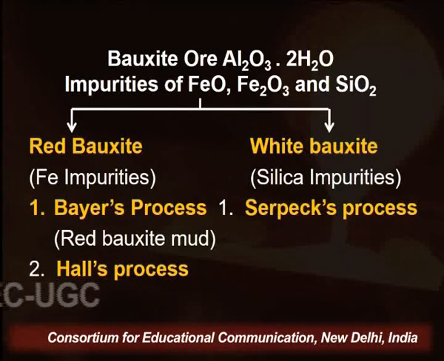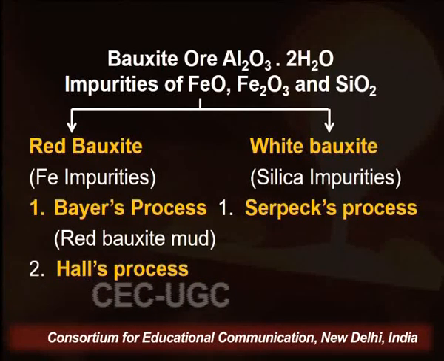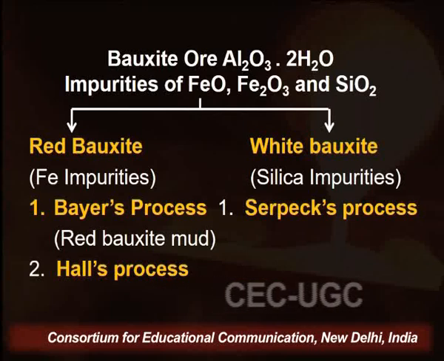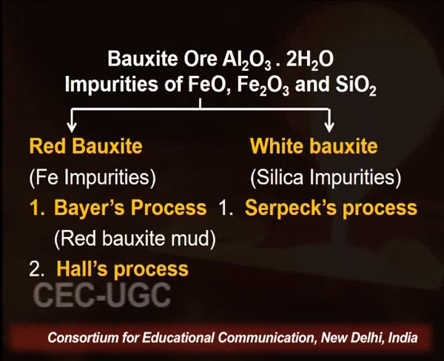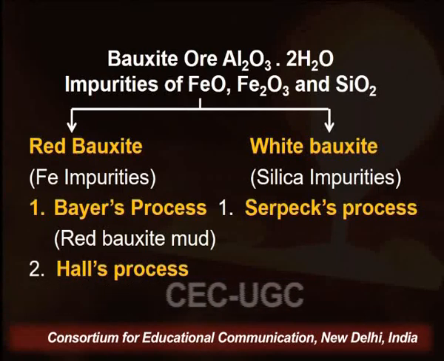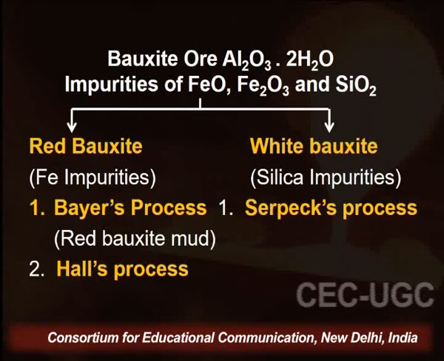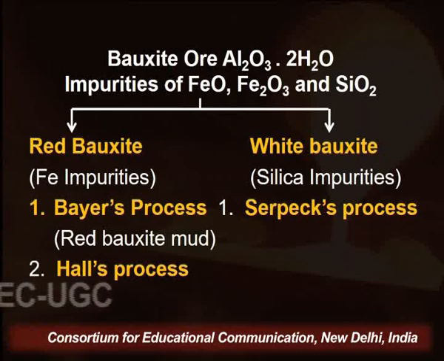Now there are two types of bauxite. Learners, these are very important points. You have to understand this: the bauxite ore is a commercial ore from which we can extract pure aluminium of very good quality.